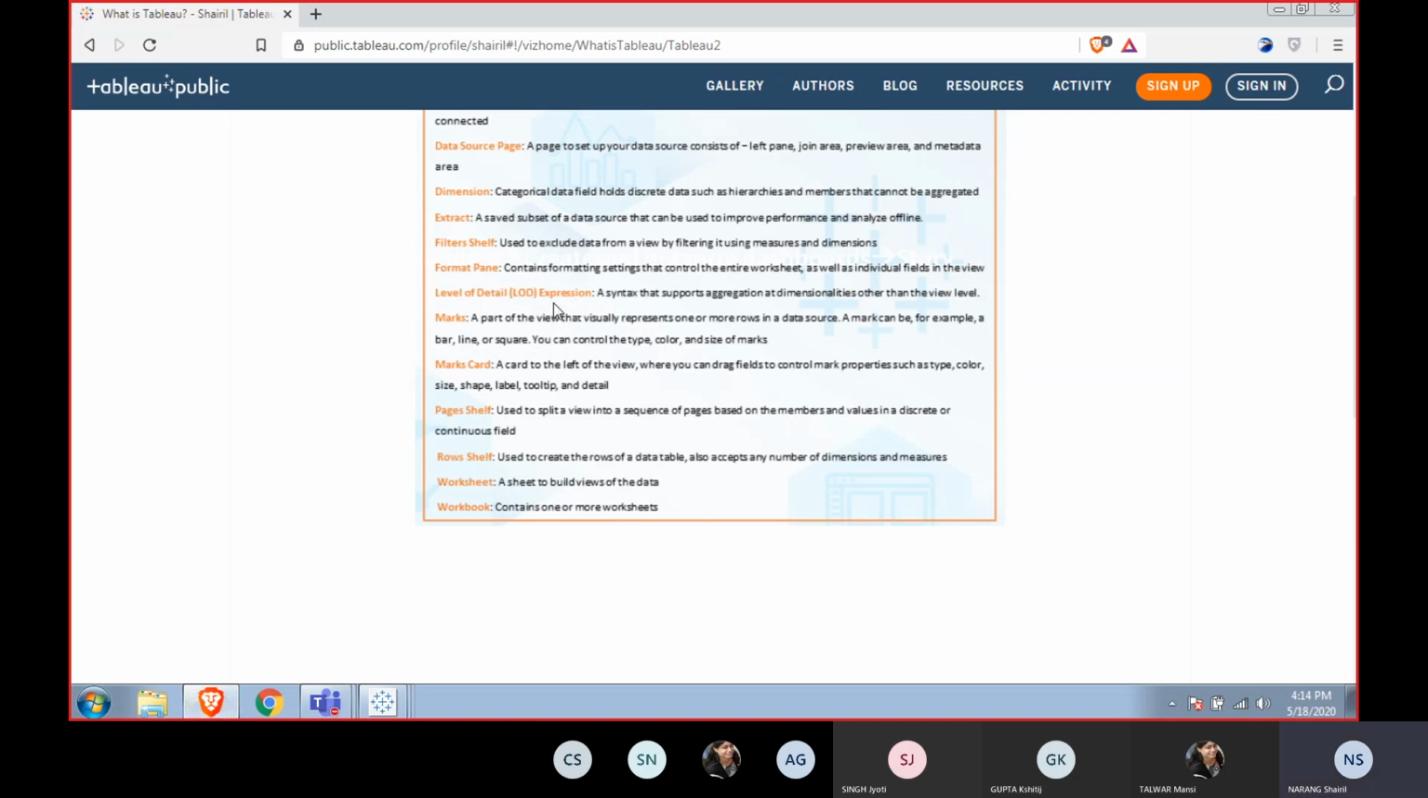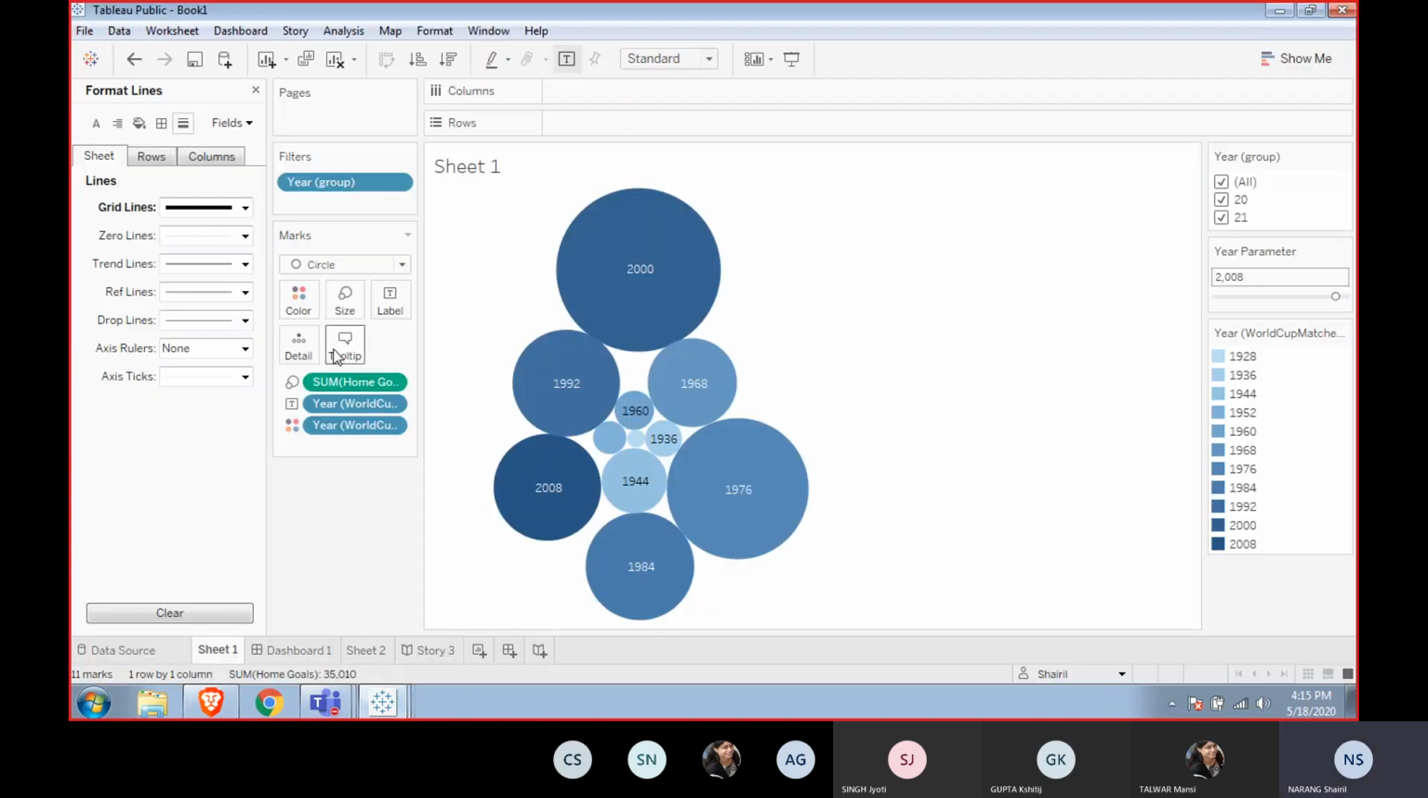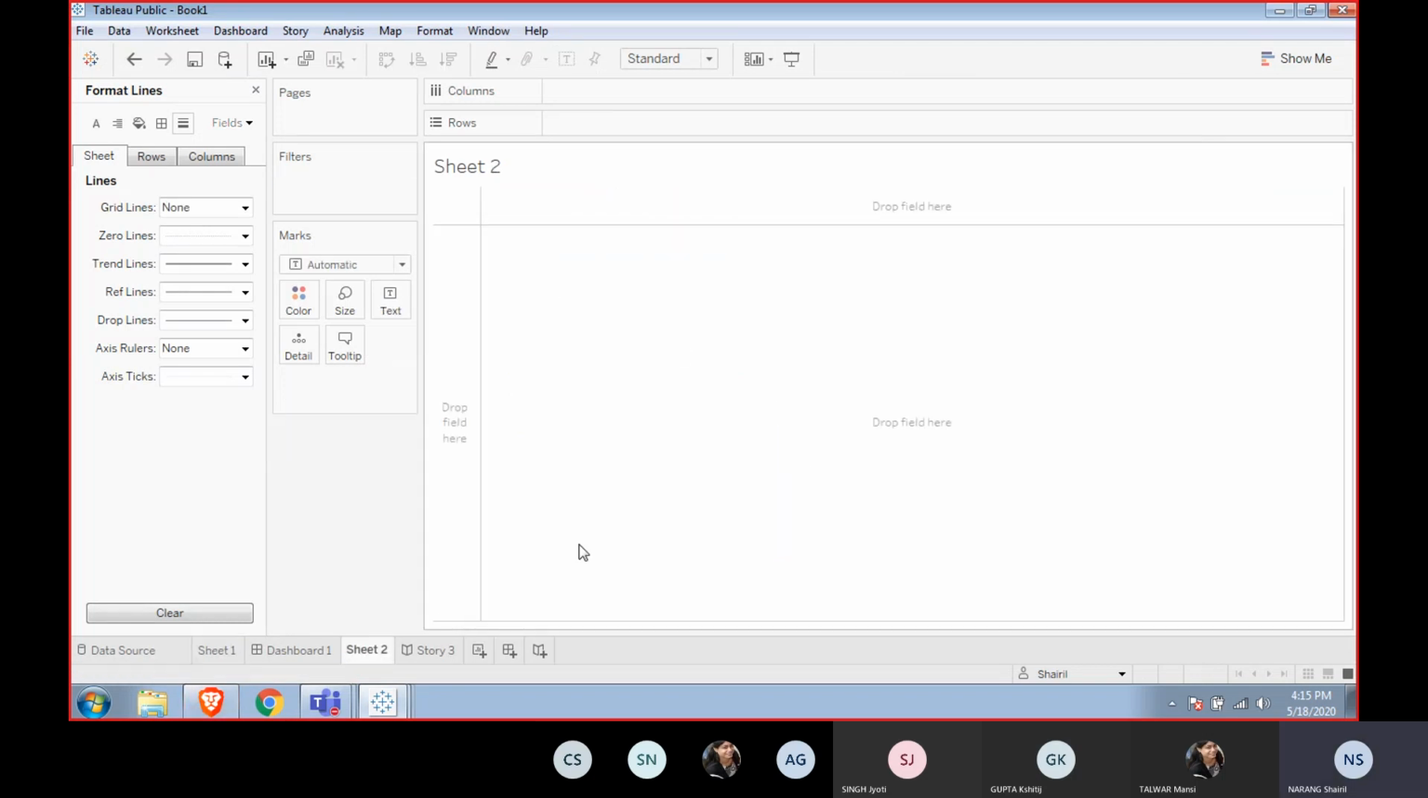Then we have the LODs. I'll keep this one for the next lectures. The marks card I have already shown to you. The pages shelf, rows shelf, worksheet, and the workbooks. I think there should not be any confusion between the worksheet and the workbook. This is a worksheet, and this also is a worksheet.